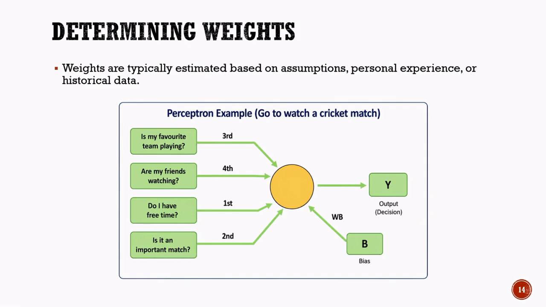These rankings help us decide how much weight each factor should receive. Factors with higher importance are assigned larger weights, while factors with lower importance receive smaller weights. The diagram illustrates the relative importance of each factor before actual numerical values are assigned. It also shows the bias, which will be included in the calculation to account for any natural preference or tendency. In the next slide, we will see how experience and personal preferences can influence the selection of weights and bias values in a perceptron model.